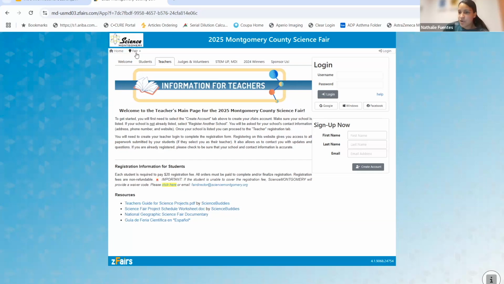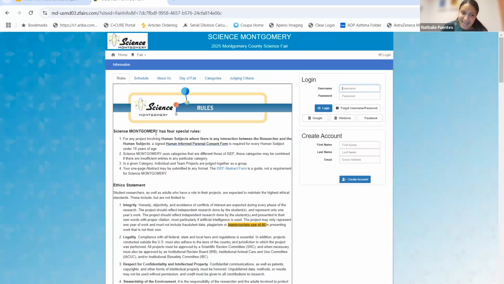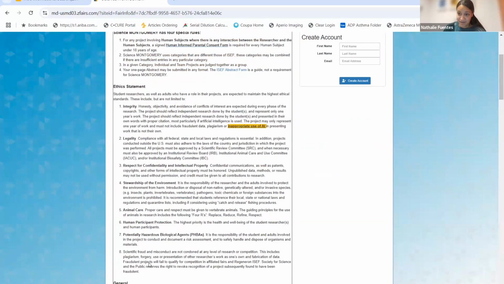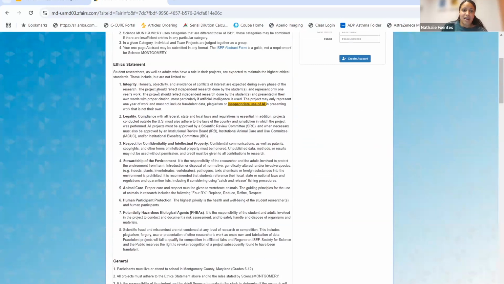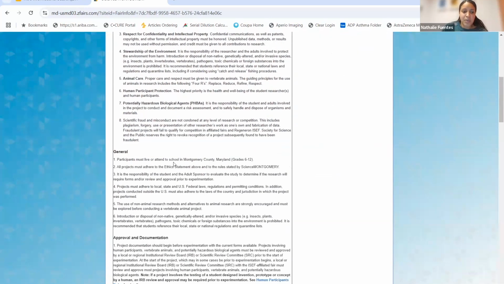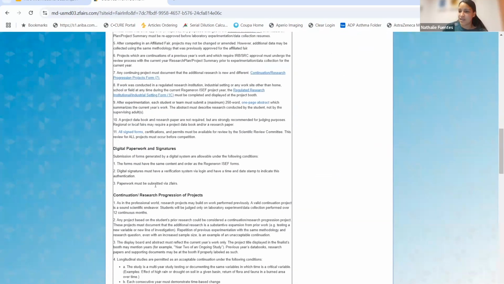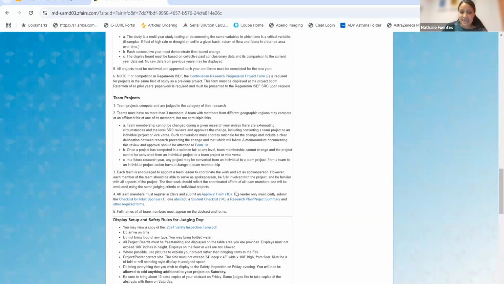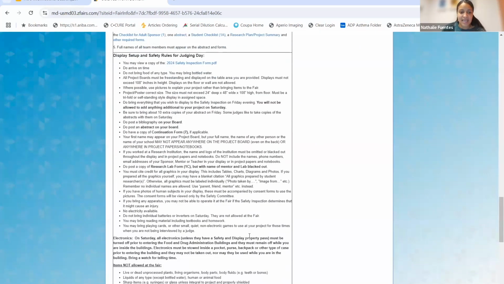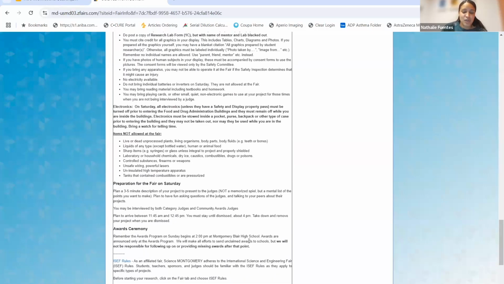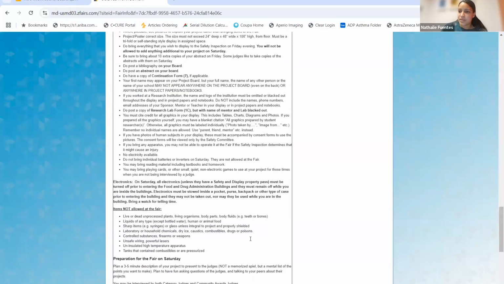And then I wanted to take a few minutes to go through the fair information tab. I think it's a little hidden. I don't know about you guys, but if you go to the fair tab right here and click fair information, many, many more tabs will open. And here we have rules. And when I said that these rules are very detailed in Zfairs, I meant it. So here are the ethics statements, the general rules, approval and documentation, everything that we talk about is very well detailed here. So please, I know it's a lot, but take the time to read through it. And I think you will learn a lot about some of our rules.